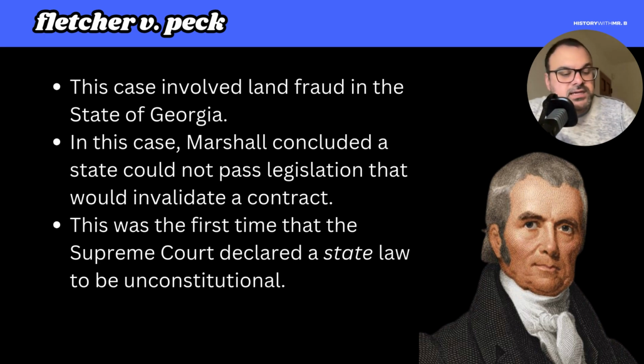So the way that a case gets to the Supreme Court is you sue someone, sue the government. In this case, it was a suit brought against the state of Georgia. And that case made its way through the various different courts, whether that was a state court and then appeal to the federal court and then to the federal circuit court and then on to the Supreme Court, right? There is a process to get there. But ultimately, when it ended up before the Supreme Court, John Marshall and the Marshall Court decided that the state law couldn't do that. The state law wasn't following the Constitution, and so therefore was unconstitutional.